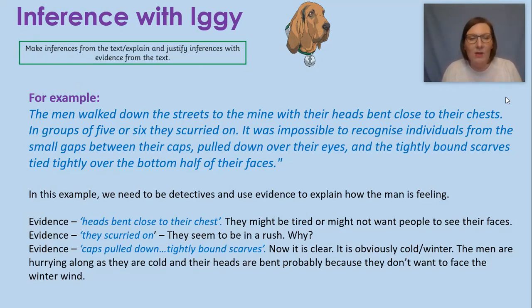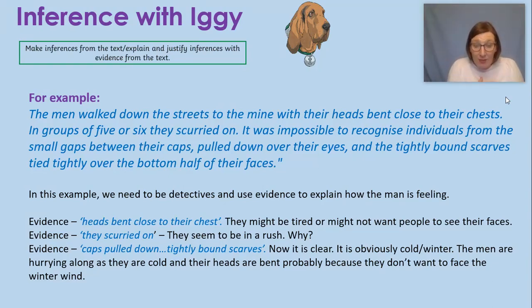They're scurrying along. And the last piece of evidence that we have to build that picture is that their caps were pulled down over their eyes and their scarves were bound, that means tied tightly around the bottom half of their faces. So this part of their face is covered and this part of their face is covered. Oh, okay. So now we're starting to build that picture. It must be cold, could be winter time, and they're hurrying along because they are covering up their heads as much as they possibly can because they are cold.